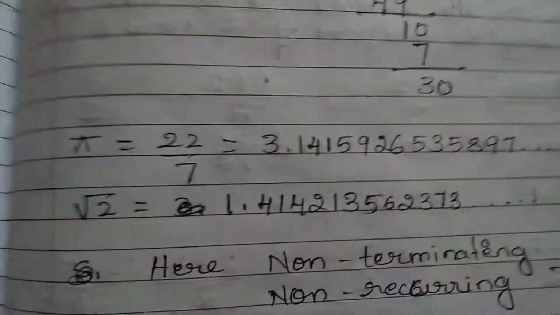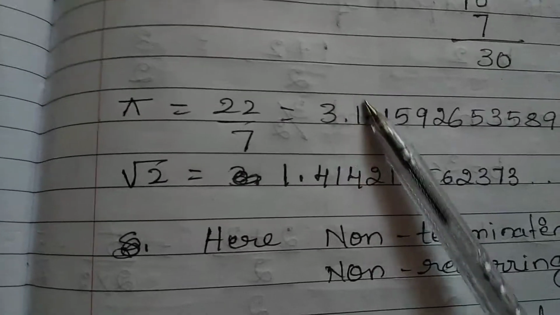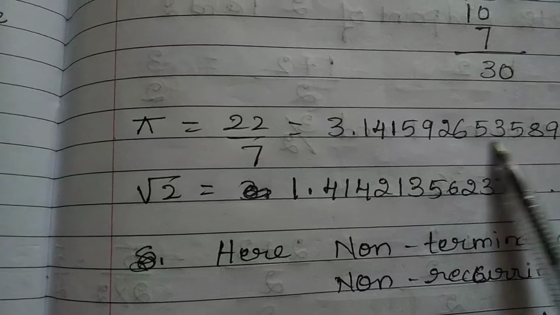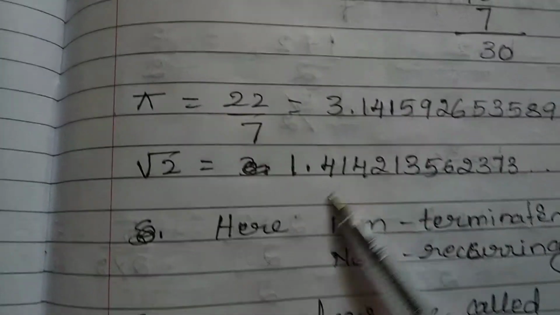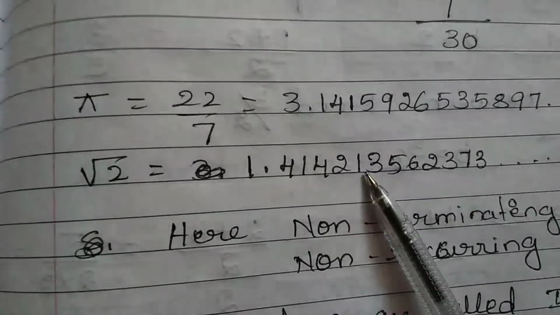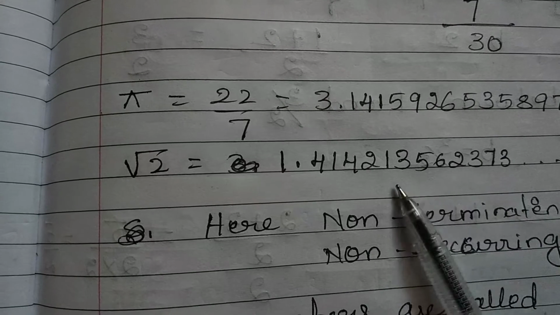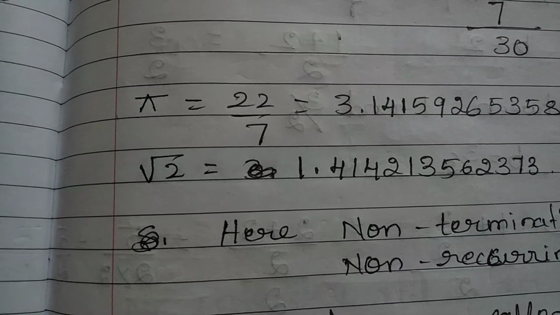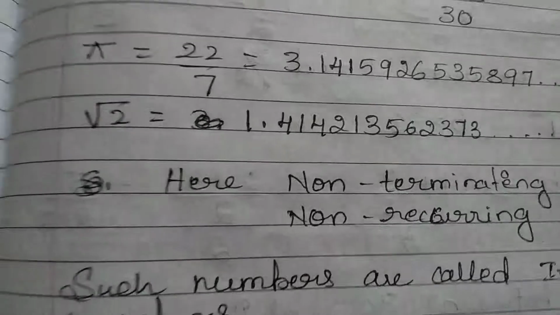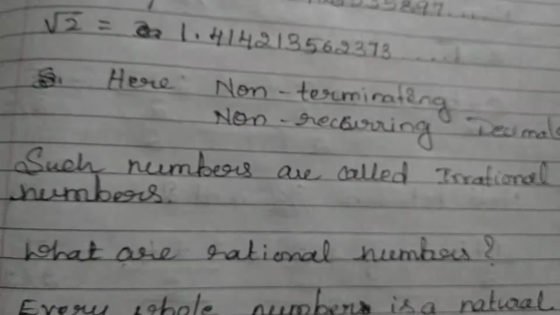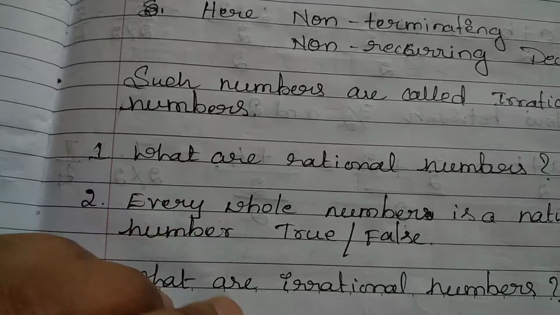Now we'll come to the next number. So these are irrational numbers. These are examples of irrational numbers. Why is it an irrational number? Because this is non-terminated and non-recurring. It is not recurring. See, all numbers are different after the point. Here root 2, also you can take root 2. All numbers are different. So it is a non-recurring, non-terminating decimal. Non-terminating and non-recurring decimals are called irrational numbers.